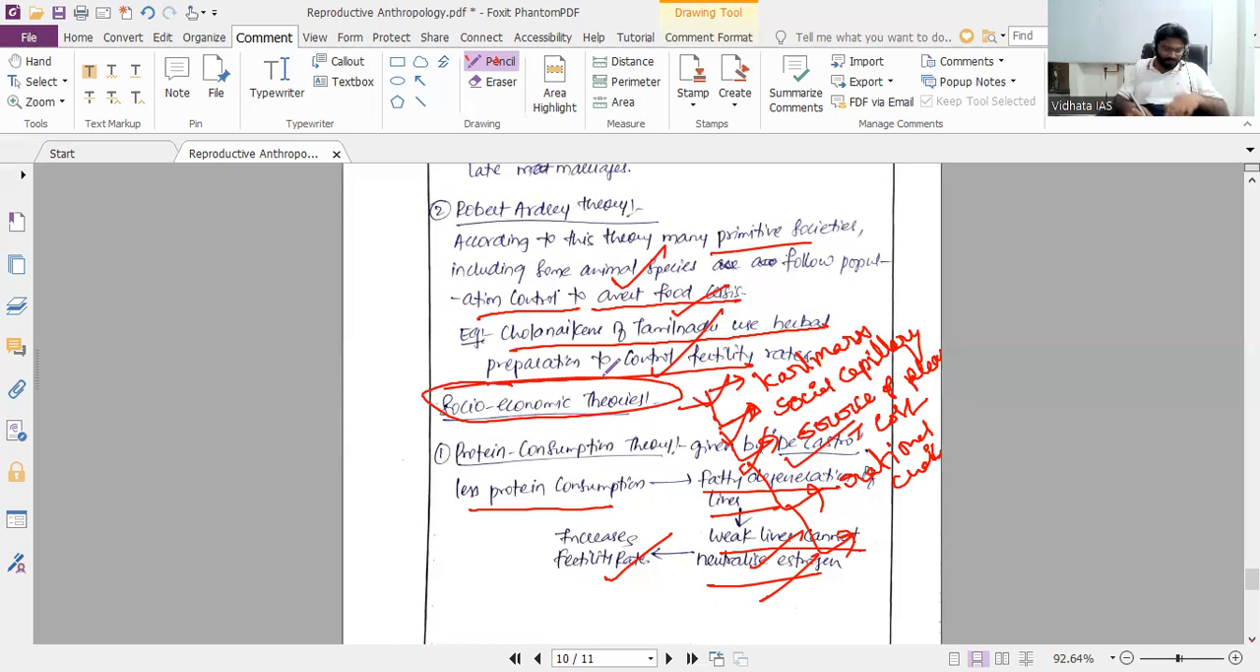I will share the image with you. See, the classification of the theories: biological theories, social theories, as well as economic theories.